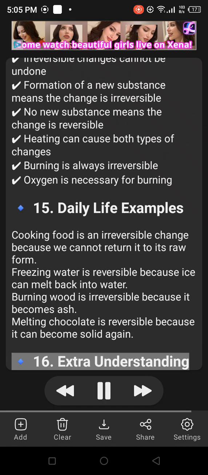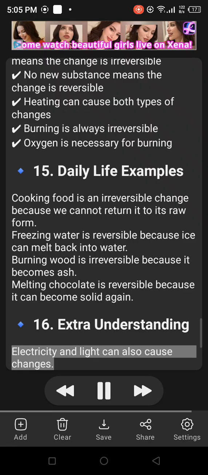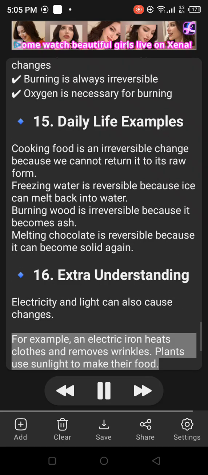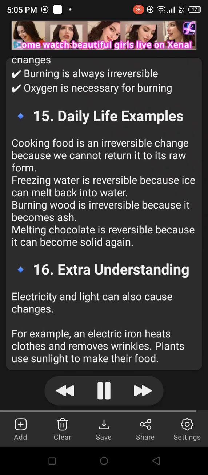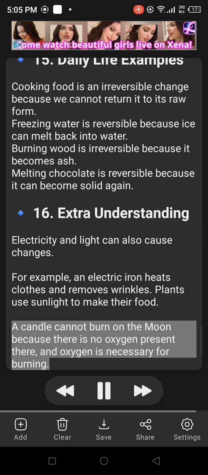16. Extra understanding. Electricity and light can also cause changes. For example, an electric iron heats clothes and removes wrinkles. Plants use sunlight to make their food. A candle cannot burn on the moon because there is no oxygen present there, and oxygen is necessary for burning.